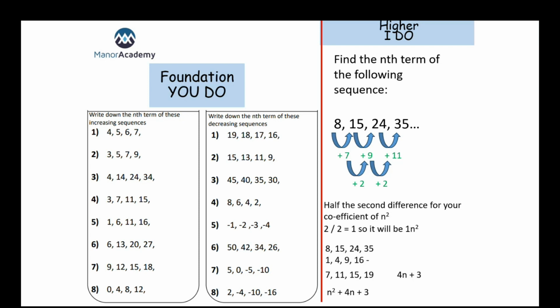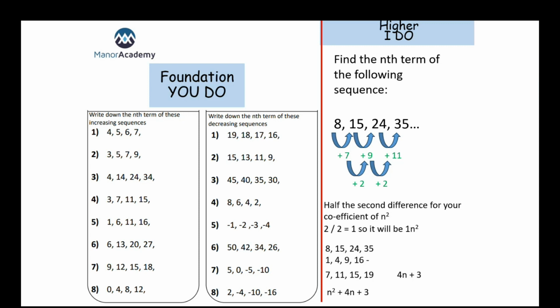So we're starting off, to get from 8 to 15, we had 7. To get from 15 to 24, we had 9. And to get from 24 to 35, we had 11. So it's not a linear sequence. It's not going up or down by the same amount each time, but there is that same second difference there. So we're adding 2 each time on our second difference again.